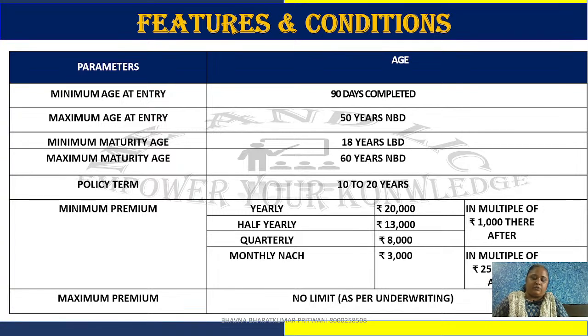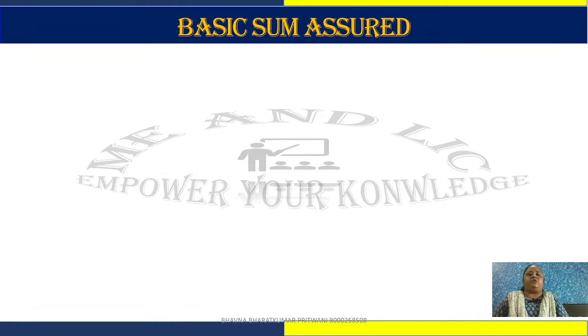Okay, means 3,250, 3,500 monthly premium you can set in this plan. But if the client has a lower budget, then you can give a yearly premium of 20,000 also. The maximum premium has no limit. Depending on underwriting, you can convince your customer.